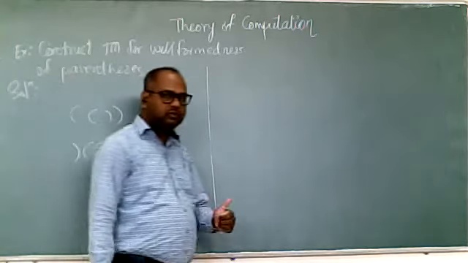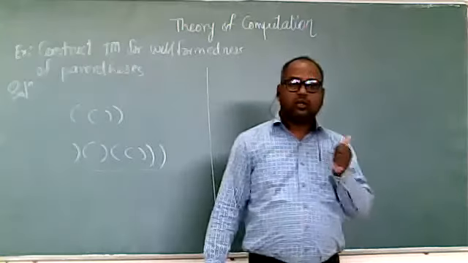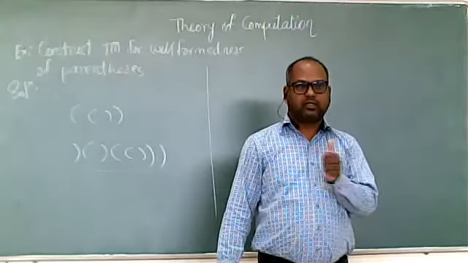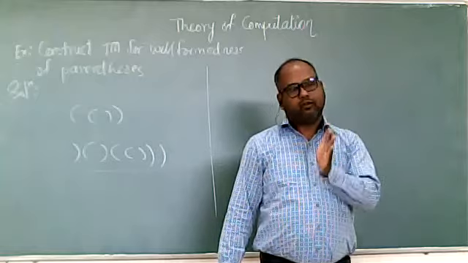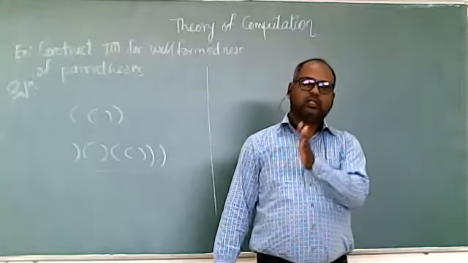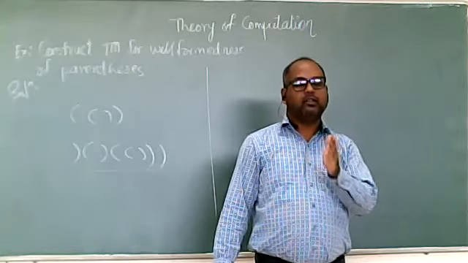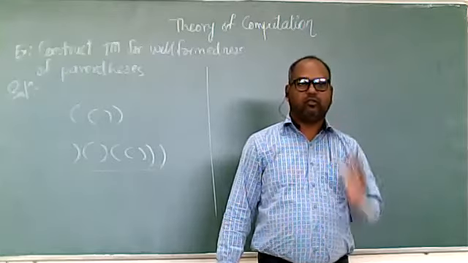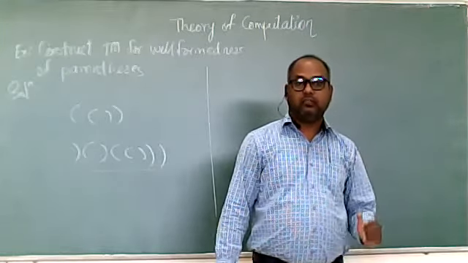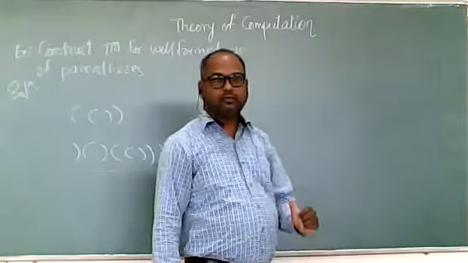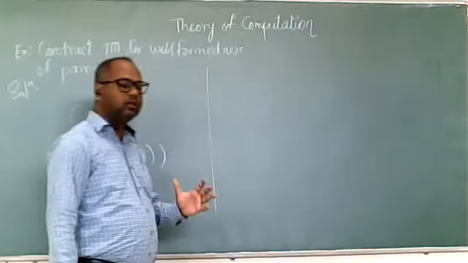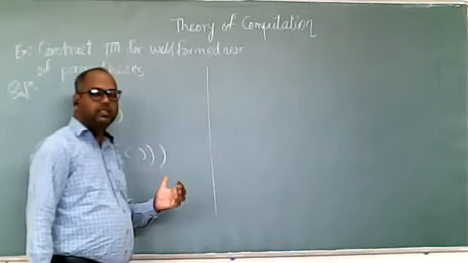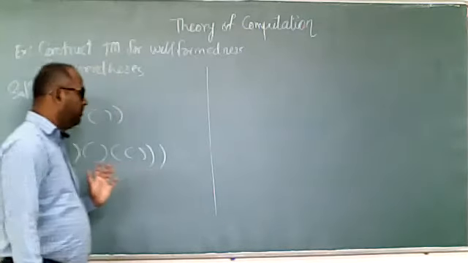Remember the logic: first we search for the first closing bracket, and for that first closing bracket we search on the left-hand side for an opening bracket. That is the basic logic for designing the Turing machine.